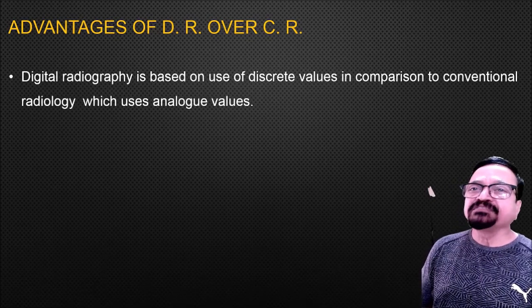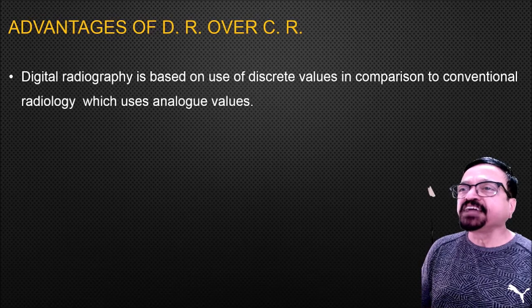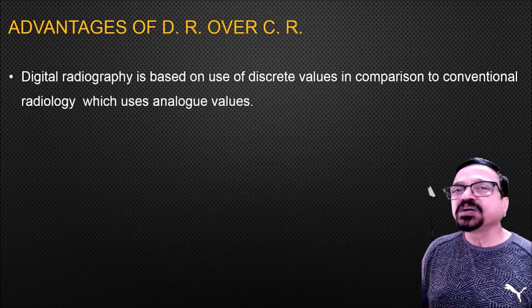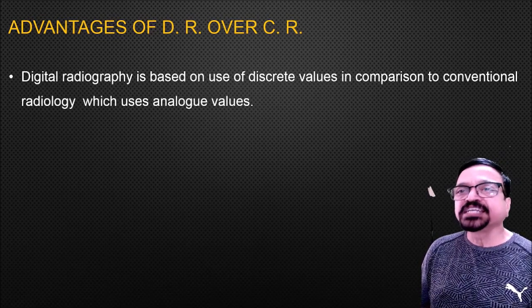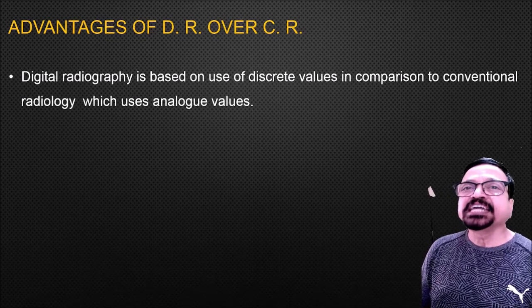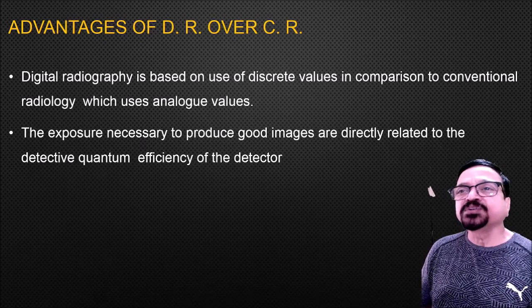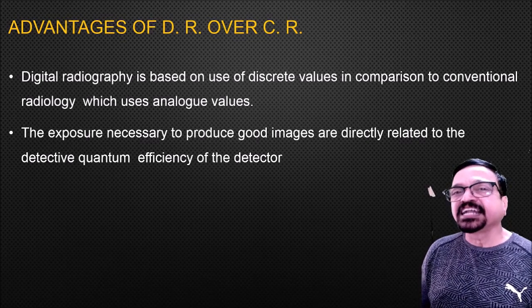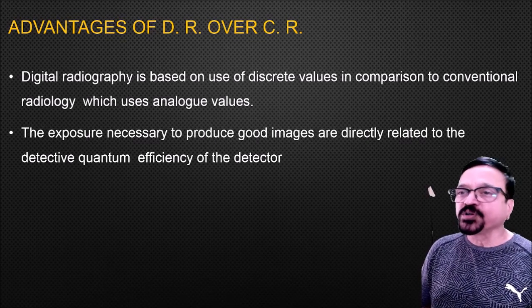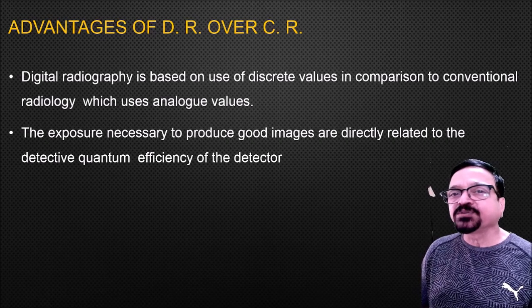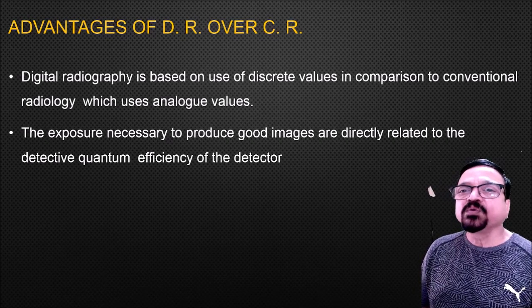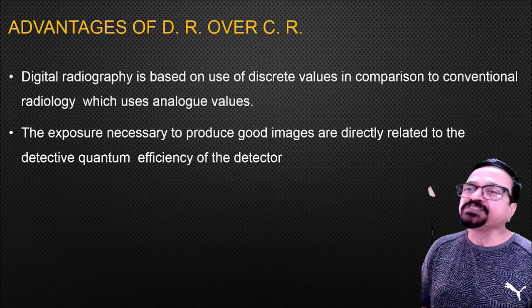Now digital radiography is based on the use of discrete values, in comparison to conventional radiology which uses analog values. So in DR, it is directly digital, while in CR, the analog is converted into digital language. The exposure necessary to produce good images is directly related to the detective quantum efficiency of the detector.